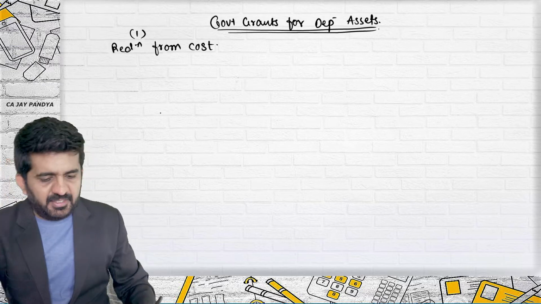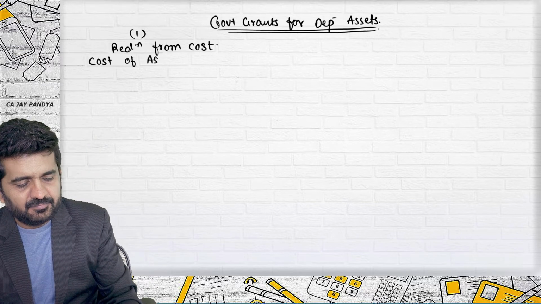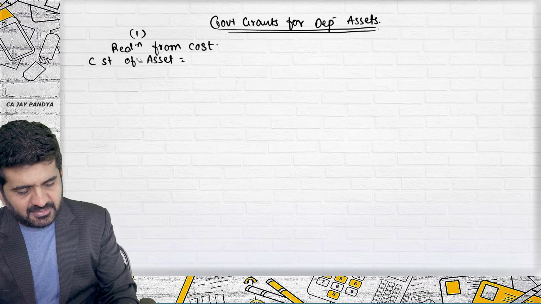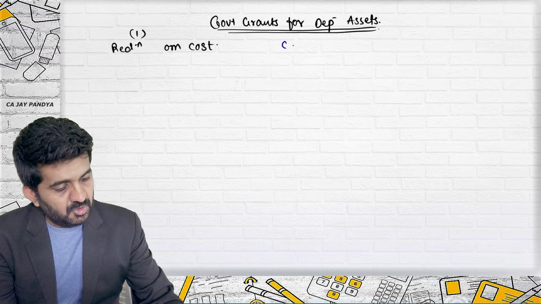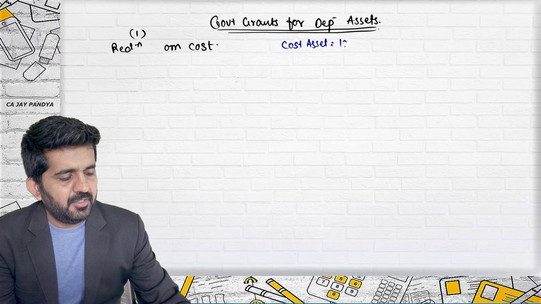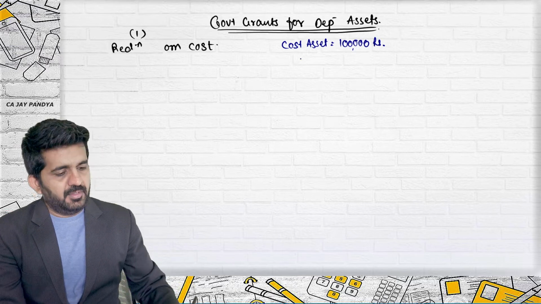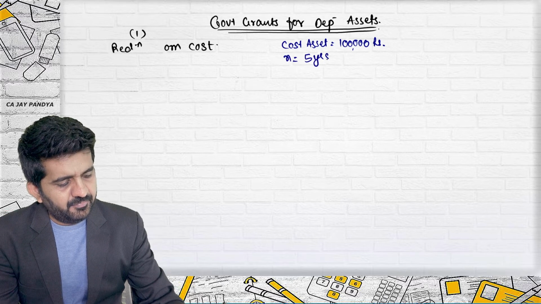See, a very simple thing. Your cost of asset, let me take this example for both the cases. Your cost of asset is 1 lakh rupees. It will be depreciated over 5 years.